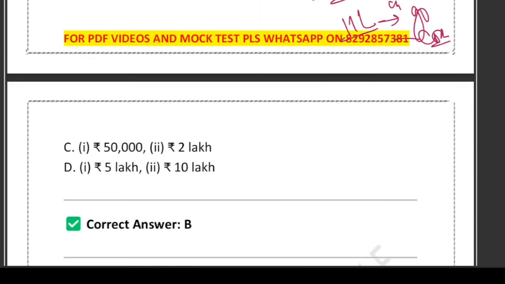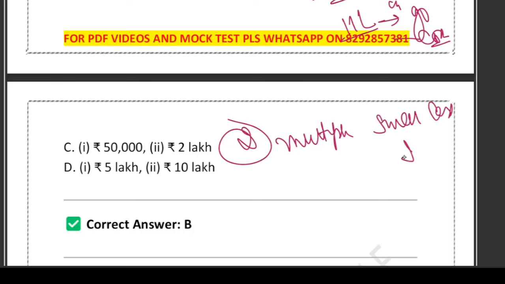And the second case is multiple small cash transactions. Suppose a customer does many small cash deposits and many small cash withdrawals, all within the same month, and they are related, integrally connected, and the total crosses 10 lakh, it must be reported.